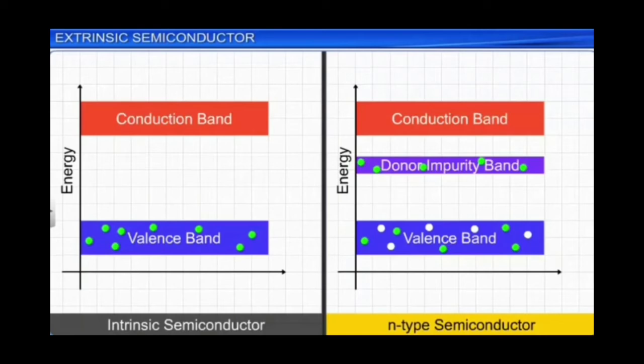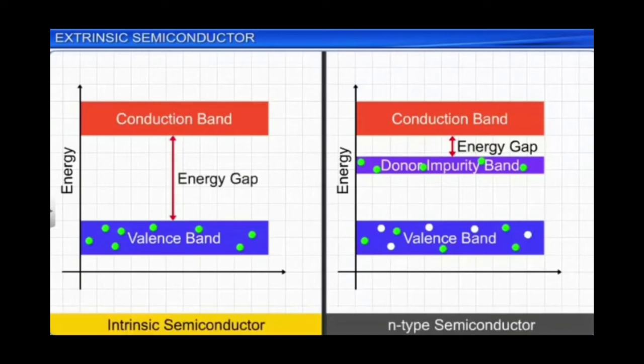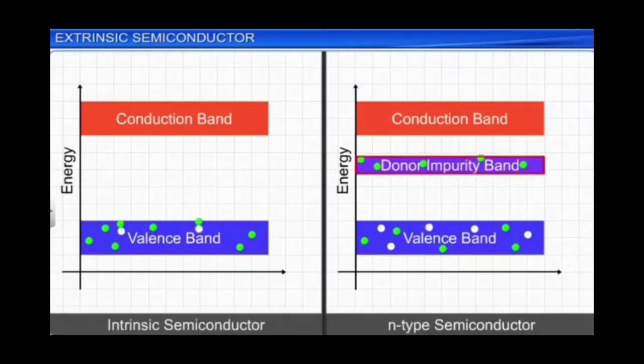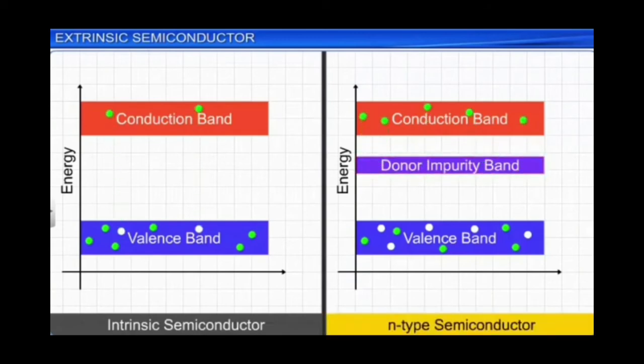There arises an additional band called the donor impurity band, which is very close to the conduction band. So the electrons in the donor impurity band can easily go to the conduction band, which increases the conductivity. This is how the conductivity increases according to energy band theory.